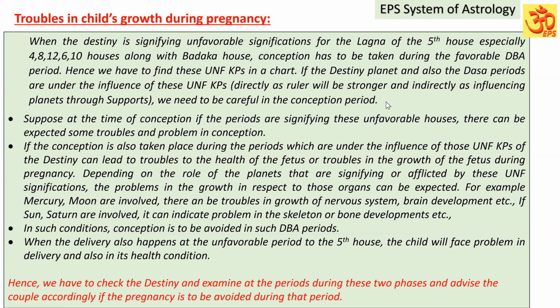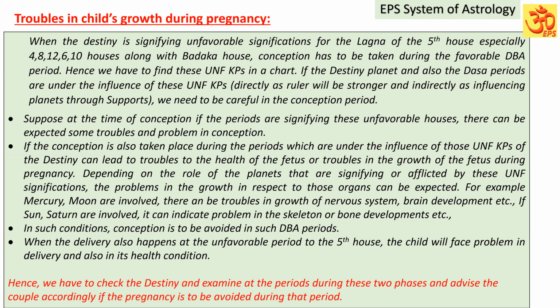In simple terms, find the unfavorable key planets in the chart and find the unfavorable key planets which are influencing the destiny. If they are all unfavorable, strongly present, along with the supports, it is supportive for the pregnancy, right?